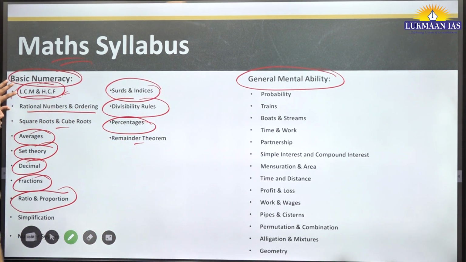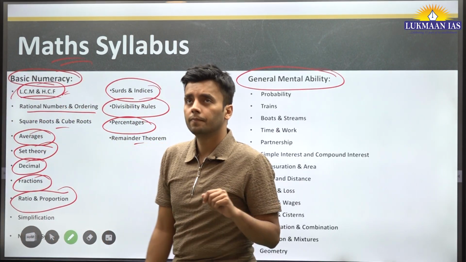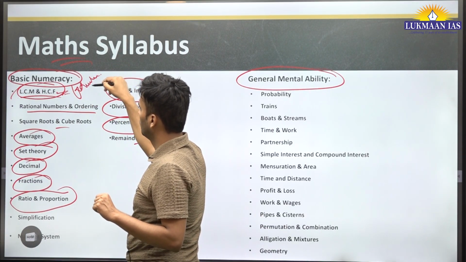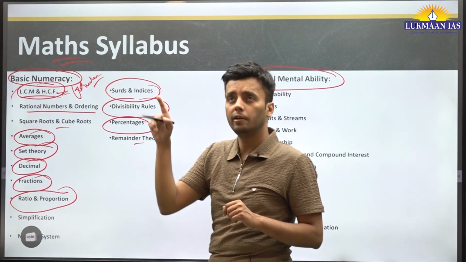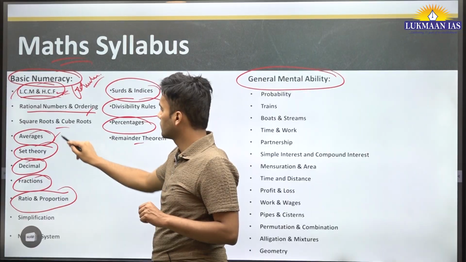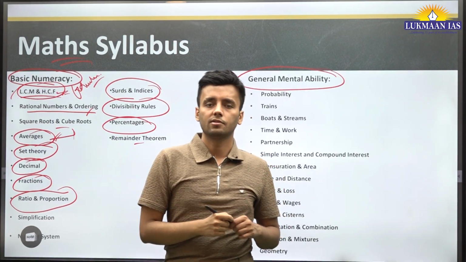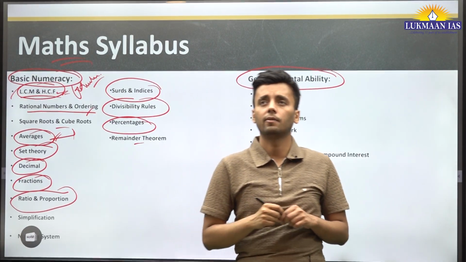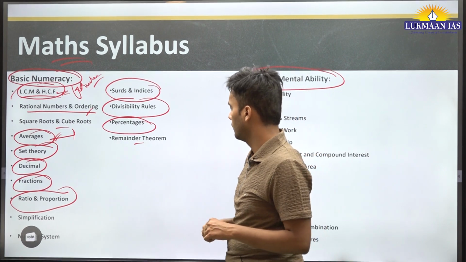So what kind of question they ask in LCM and HCF? You should know the formulae and various sections that they interconnect with. Okay, and rational number ordering, averages. Average, sometimes they give you averages of 10 numbers, then they say that I removed the 9th and 10th number, what is the new average, kind of question they ask.